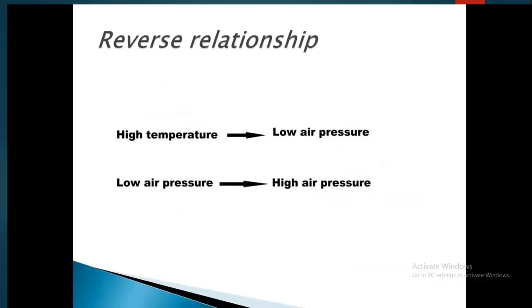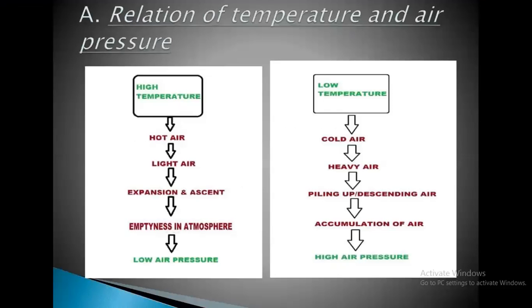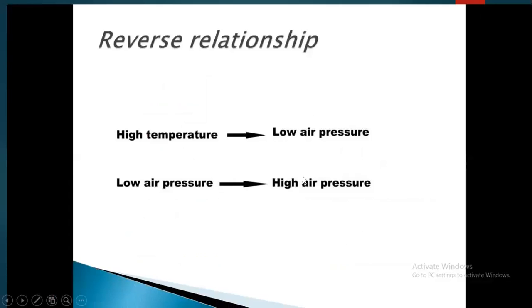Now, a reverse relationship is also there. Okay. See, from here you can see, from high, it becomes low. From low, it became high. Okay. So what kind of relationship is this? This is a reverse relationship. From high temperature, it went to low air pressure, and from low temperature to high air pressure. Okay.